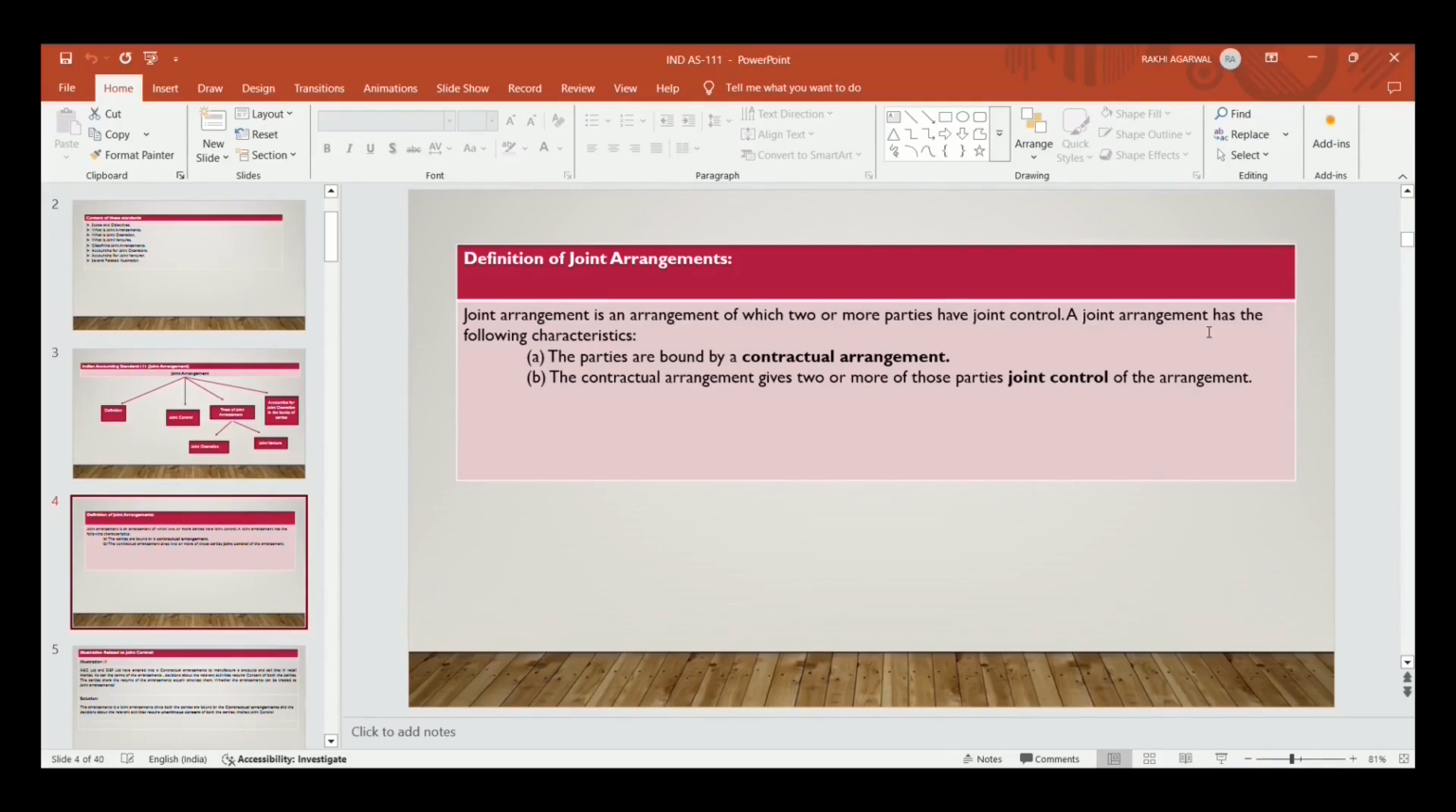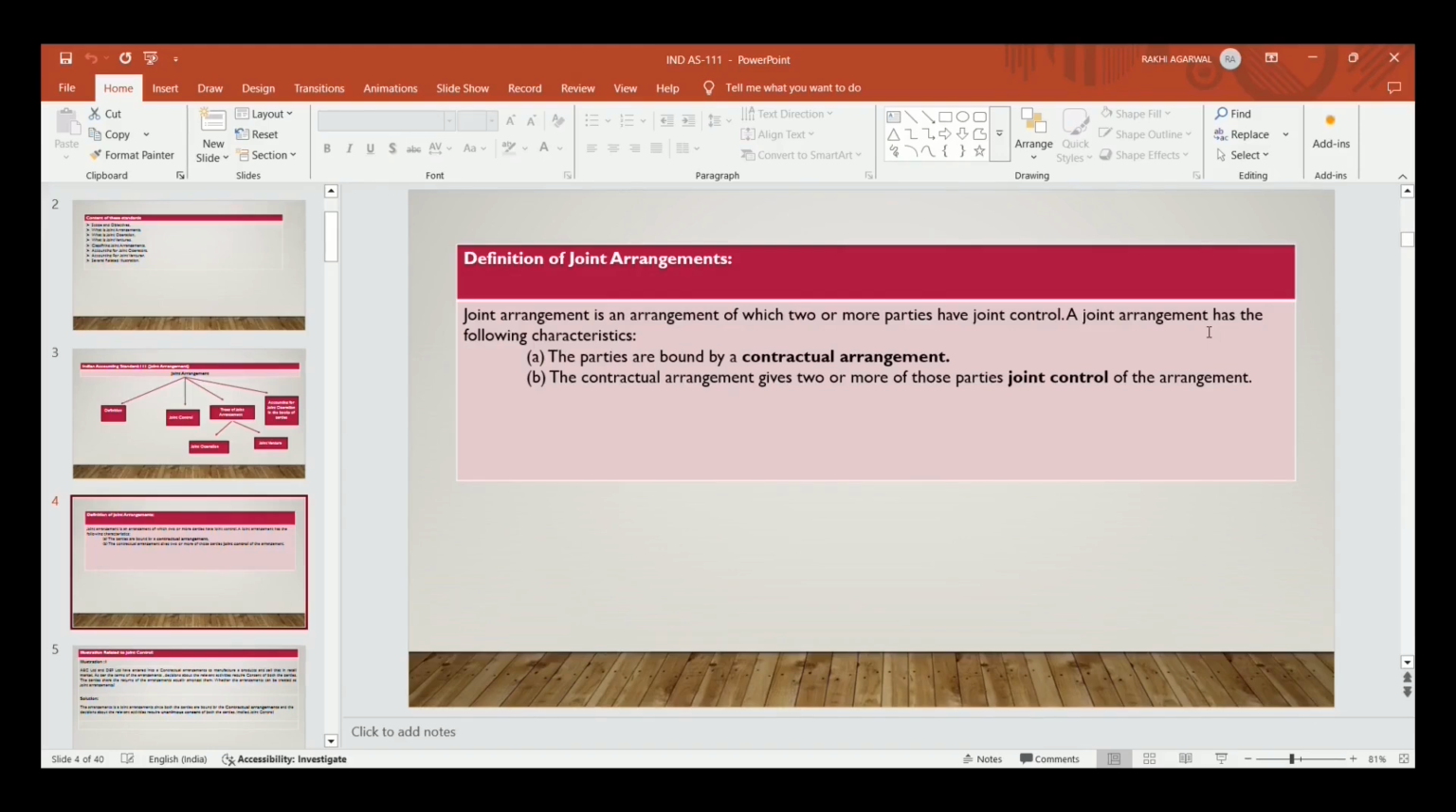Now definition of joint arrangement. Joint arrangement is an arrangement of which two or more parties have joint control, a contractual agreement between two or more parties. 3 parties, 4 parties, they make a joint arrangement, means a contractual agreement between them to form a joint operation, and they have a joint control over that operation.